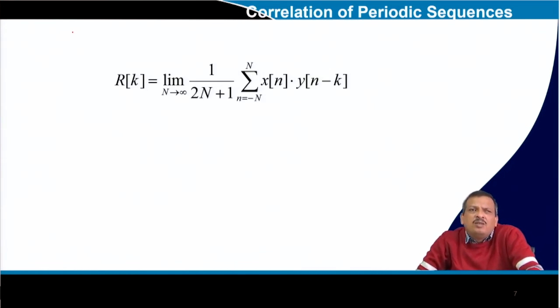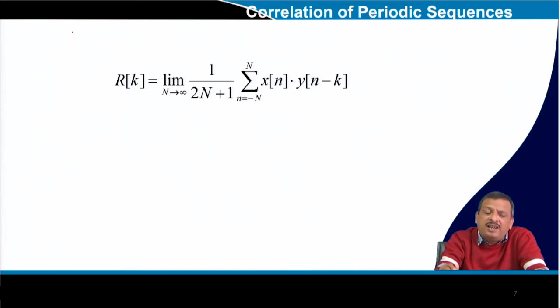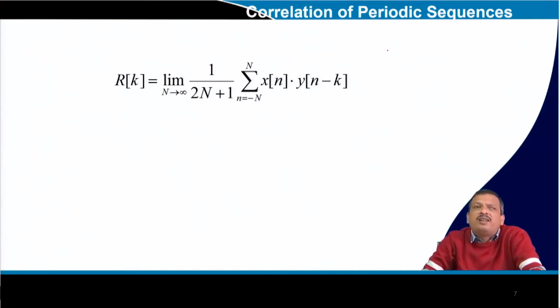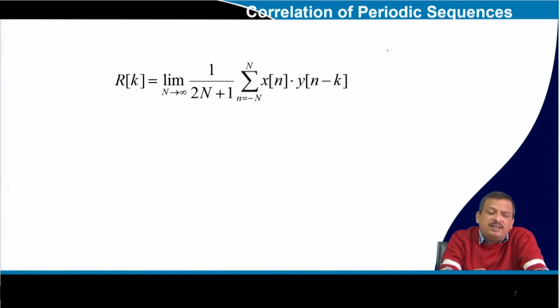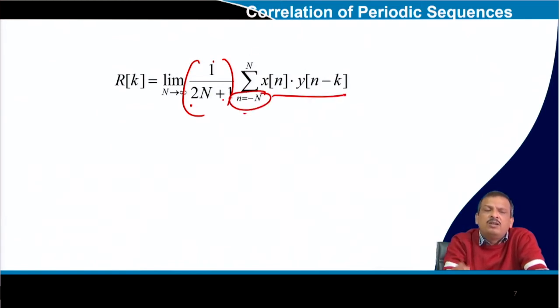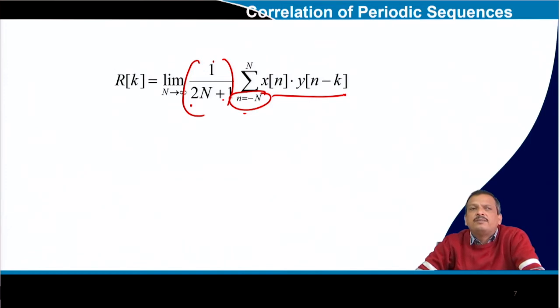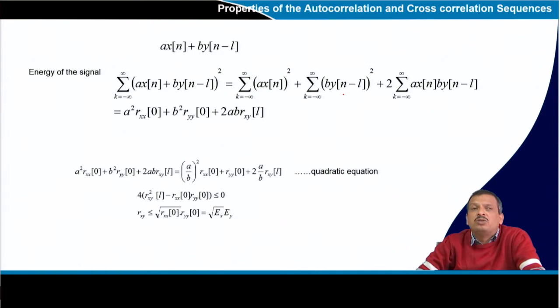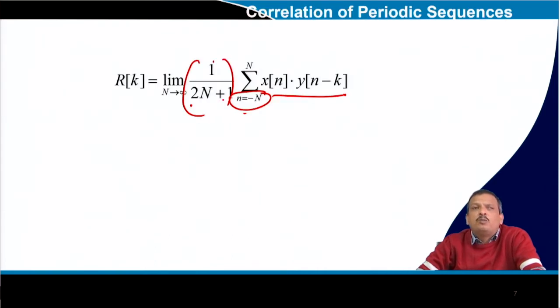Let us say cross correlation or autocorrelation of a periodic signal. If x of n and y of n both are periodic signals, then with a normalization factor, the limit as n tends to infinity of 1 by 2n plus 1, sum from n equal to minus n to n, x of n, y of n minus k, is defined as Rk. We use this for many purposes, to find out the periodicity of a signal.